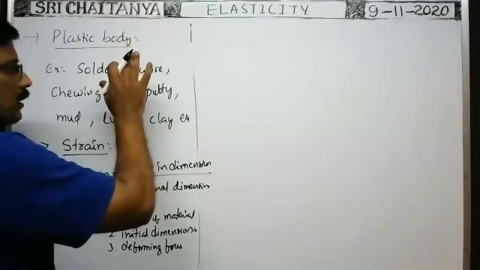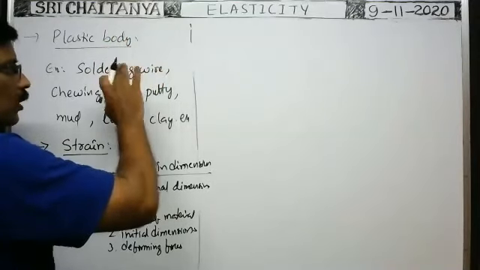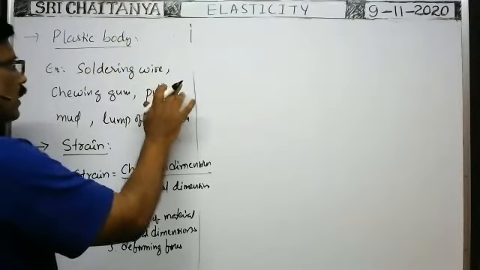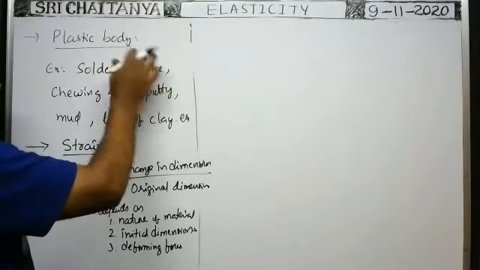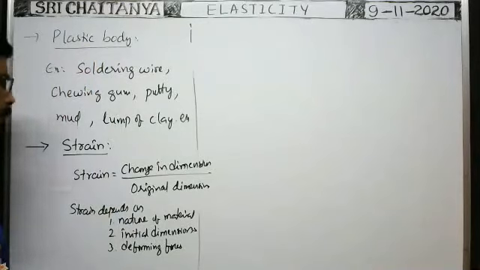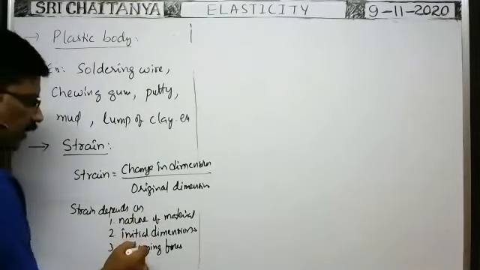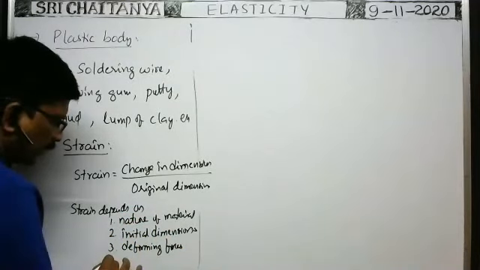as no intermolecular forces or restoring forces are developed inside the body, it cannot regain its original shape or size after removal of the deforming forces. Such a body is called a plastic body. That's why this strain depends on the deforming forces on a body and also